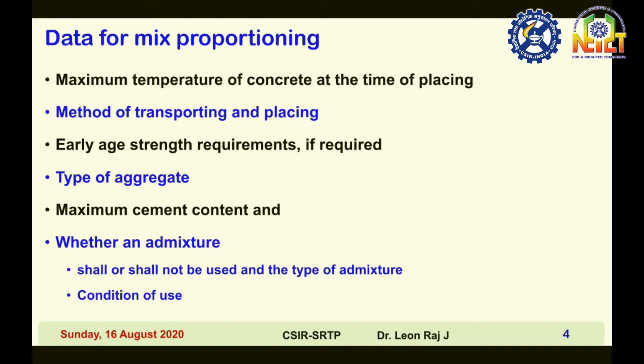Then type of aggregate, whether granite or limestone, natural or artificial, rounded or angular; all this information is required for mix design. Then maximum cement content of 450 kg per meter cube as per IS 456-2000. Whether an admixture shall or shall not be used, and the type of admixture and condition of use. So all this information is required before starting mix design.